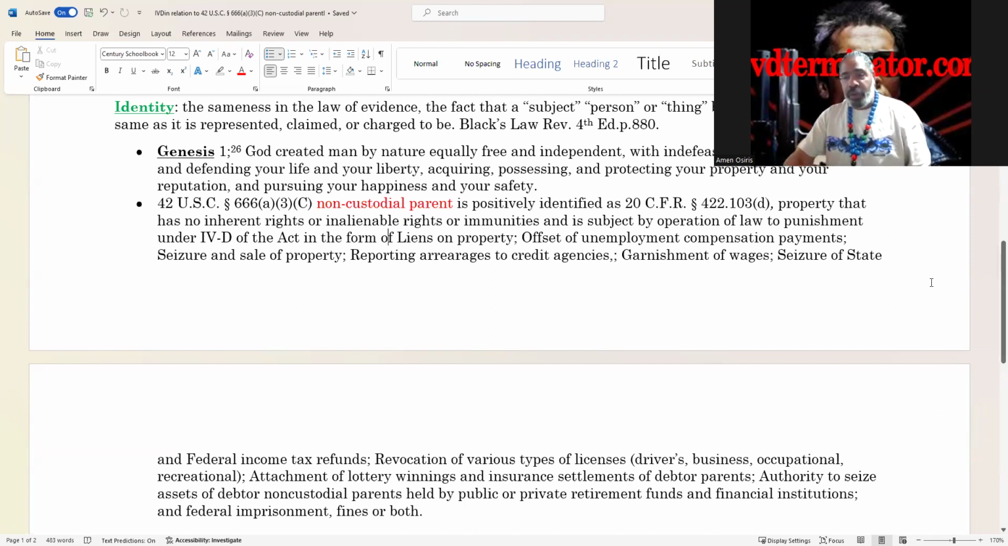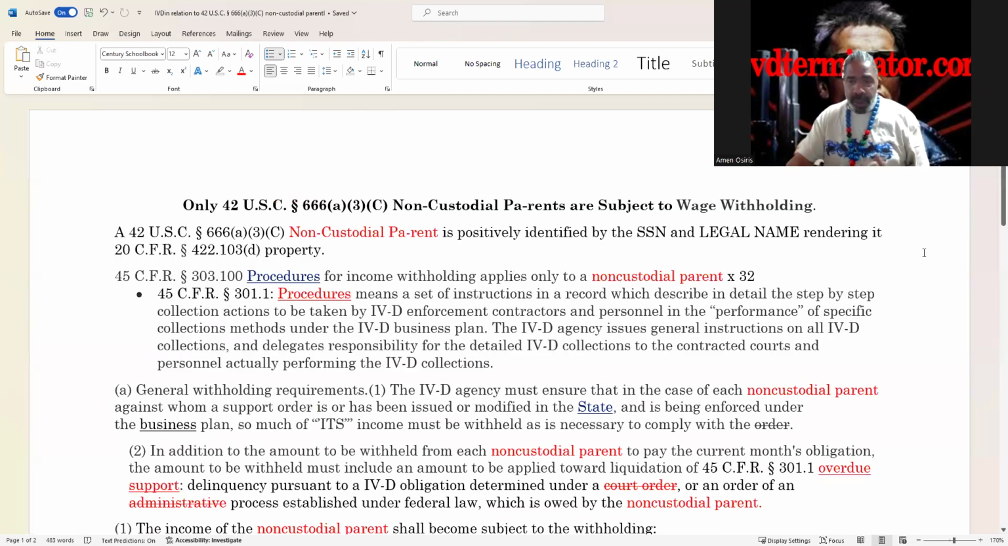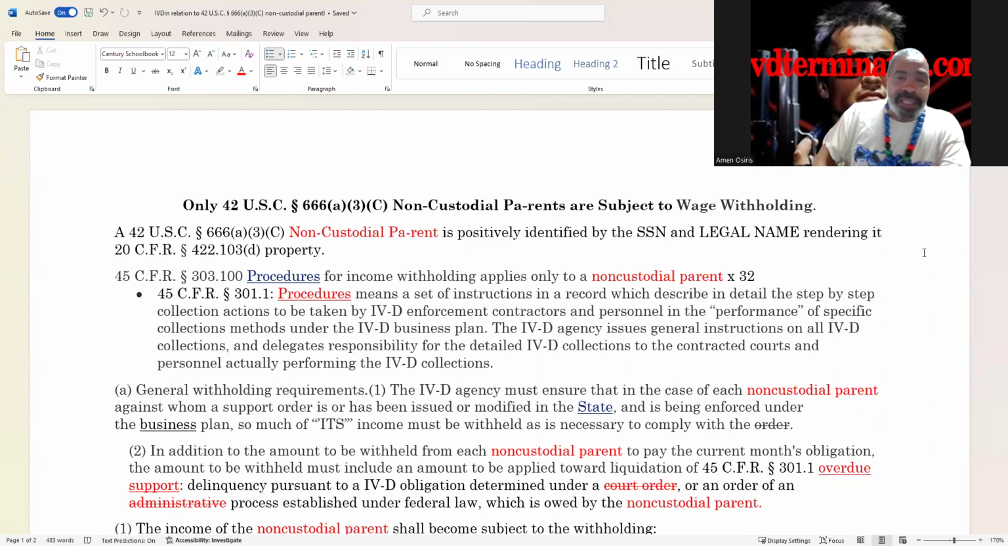If you are being subject to wage withholding, that means that you, without your knowledge or consent, have been converted to the status of non-custodial pay rent, which is property. I hear a lot of people say, oh, yeah, man, I want you to hear. And they said, well, we're not here for that. That's right, because you didn't walk in there as a man. You walked in there as property. Property has no rights. They're holding you surety in relation to a non-custodial pay rent, which is property.